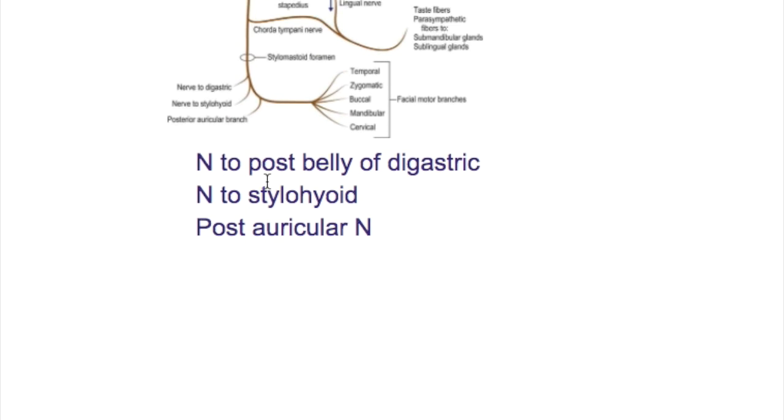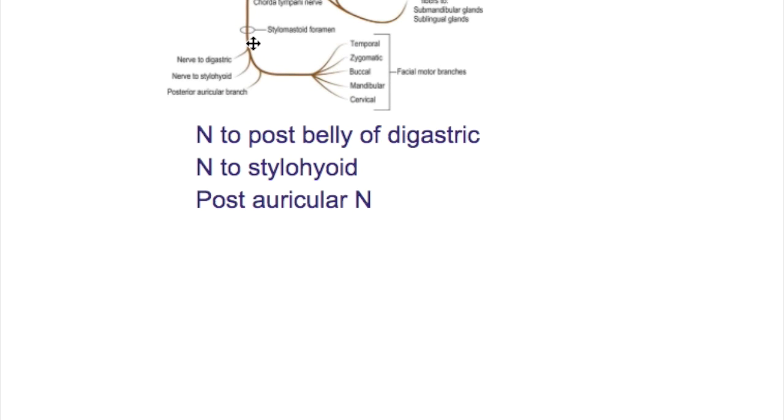What are the motor branches of the facial nerve that arise between the stylomastoid foramen and its division under the parotid gland? There are three nerves that arise in between. The first is the nerve to the posterior belly of the digastric. The anterior belly of the digastric is supplied by the mandibular division of the trigeminal nerve, the nerve of the first pharyngeal arch.